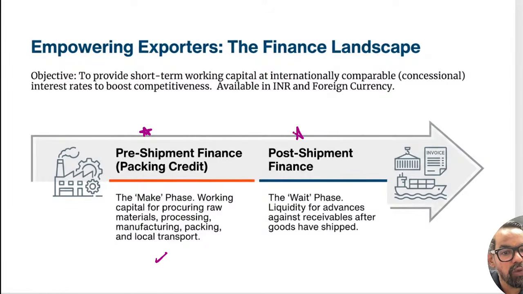When it comes to post-shipment, they have completed the shipment and have an LC or a bill of exchange with them, and then this is the case of discounting, where they are discounting the receivables which they are going to receive in the future. So it is liquidity through advances against receivables after goods are shipped out. So that is the other case which we have in this particular one, right?